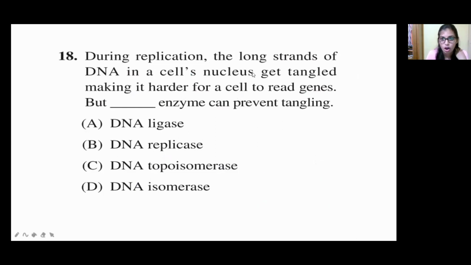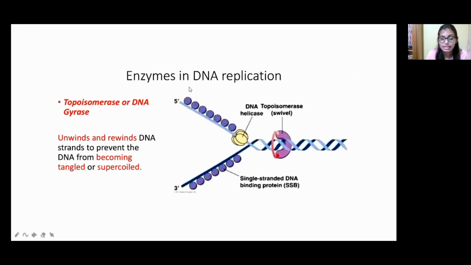During replication, the long strands of DNA in a cell's nucleus get tangled, making it harder for a cell to read genes, but dash enzyme can prevent tangling. Okay, so here they have given the options: DNA ligase, DNA replicase, DNA topoisomerase, and also DNA isomerase. Okay, so first of all, where are these enzymes present? During DNA replication. DNA replication means DNA has to be replicated, right? So that process is called DNA replication. So here many enzymes are involved. Okay, so topoisomerase is also one of the enzymes.